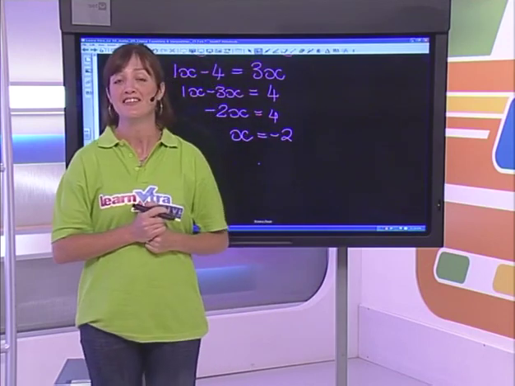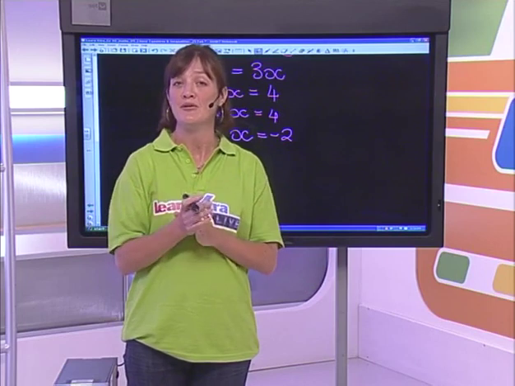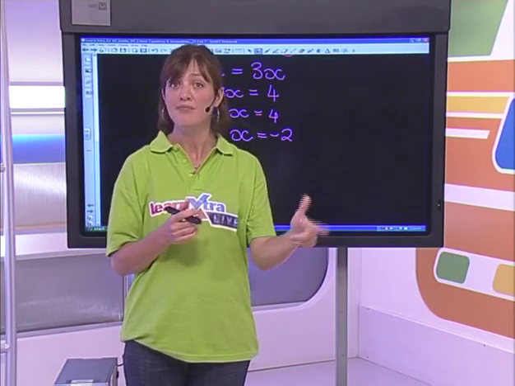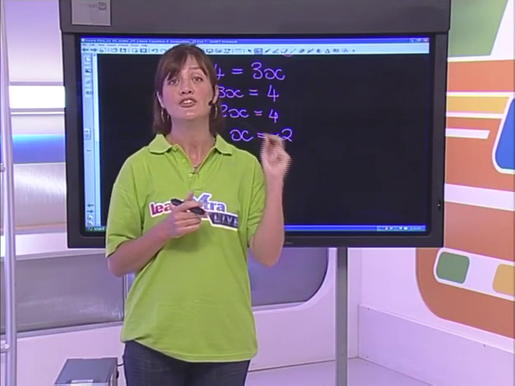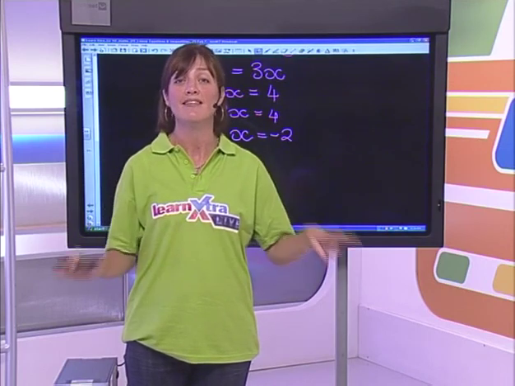Okay, so the value for x that, when we substitute it back into the original equation, would make the left-hand side equal the right-hand side is negative 2. Okay, so you can see the fractions are not so bad. You just got to remember lowest common denominator. What you did to the bottom, you do to the top. And once you have done that, you are allowed to get rid of your denominator. Okay, that denominator falls away.